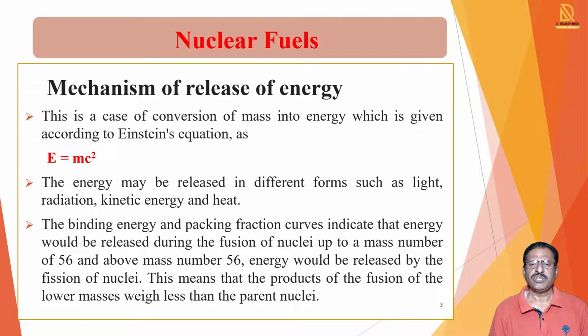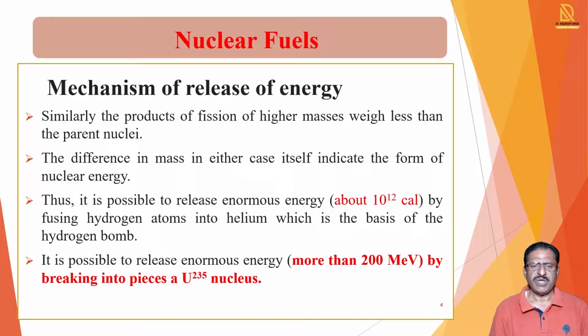Generally, above atomic number 56, when an element undergoes fission and is converted into smaller particles, a large amount of energy is produced. In the case of smaller nuclei like hydrogen, when they fuse with each other, a higher nucleus is produced. For example, when four hydrogen atoms combine or fuse with each other, helium is produced, and at that time a large amount of energy is produced.